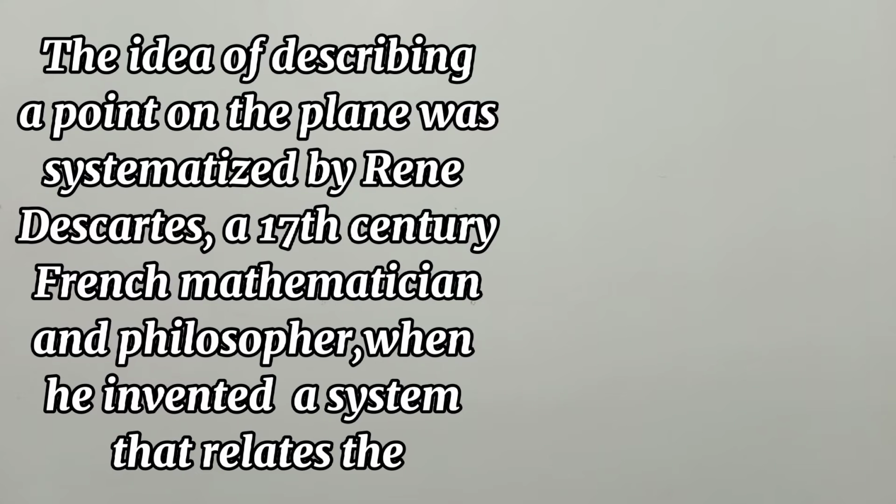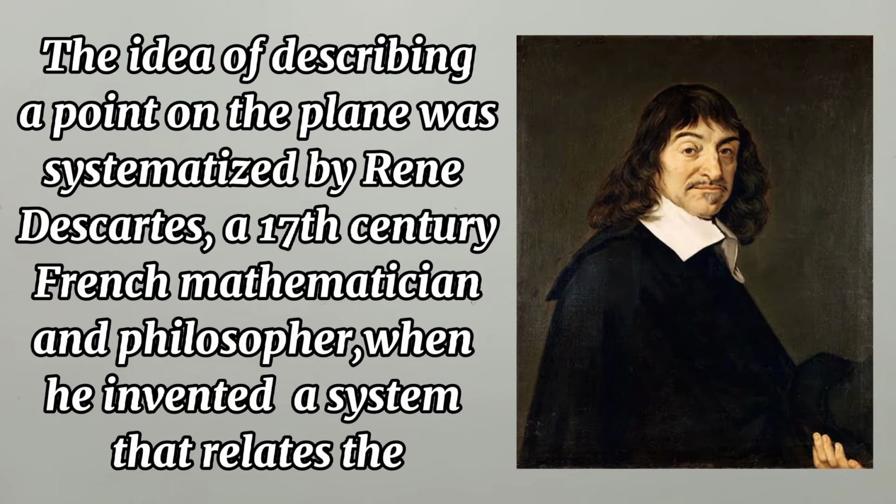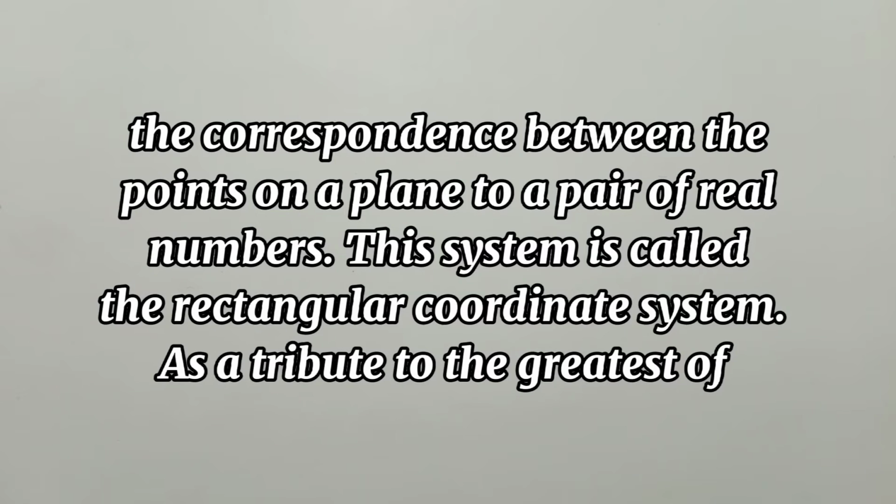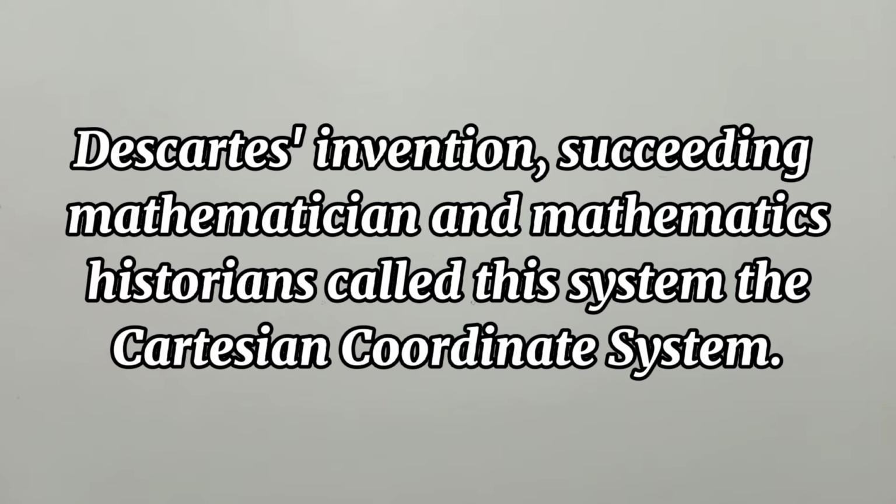So the idea of describing a point on the plane was systematized by René Descartes, a 17th century French mathematician and philosopher, when he invented the system that relates the correspondence between the points on the plane to a pair of real numbers. This system is called the rectangular coordinate system, as a tribute to the greatness of Descartes' invention. Succeeding mathematicians and mathematics historians call the system the Cartesian coordinate system.